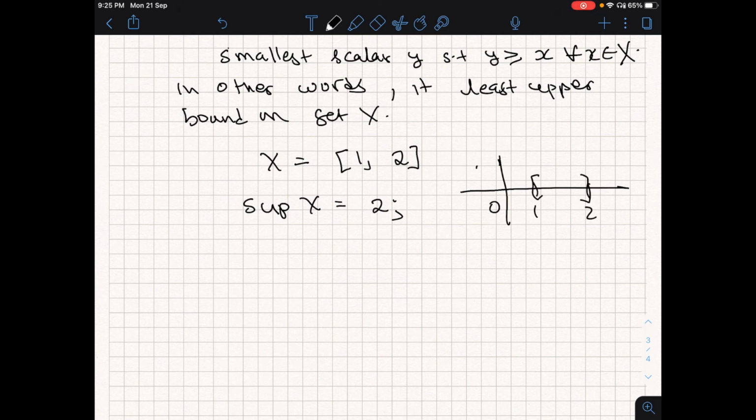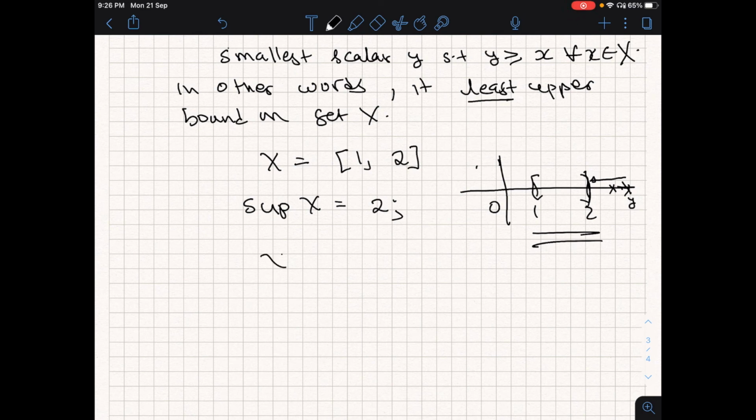If you take a y here, it is an upper bound on all x in the set X. If you take a y here also, this is also an upper bound on all the elements of the set X. And so I keep on tightening this upper bound, reducing it until I make it least, and that least upper bound will turn out to be 2. So therefore the supremum is 2.